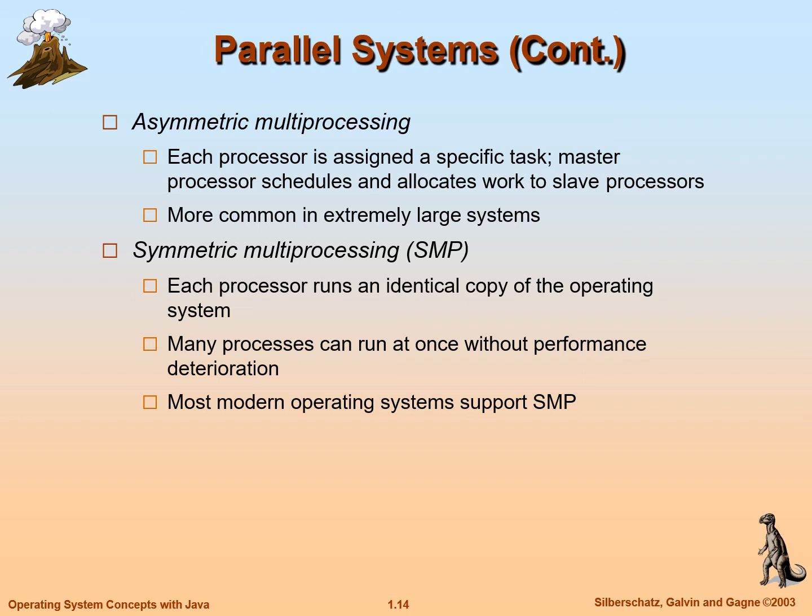Whatever the master commands, the slave has to do. Whereas symmetric multiprocessing is not like that. All processors are the same. They execute identically. Most modern operating systems right now are symmetric multiprocessing.